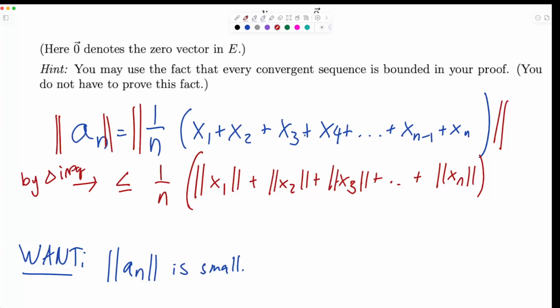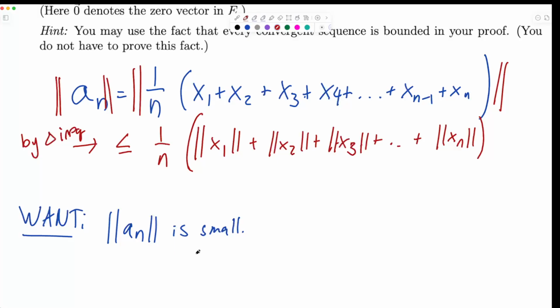So if these things individually were small, then I would be happy. Okay, so we've got to bound this big sum. Now here is the issue, and I think this is another way to think about problems: what is stopping us from proving the thing that we want? So these are like our issues, our liabilities. Okay. And I actually think we have two issues.